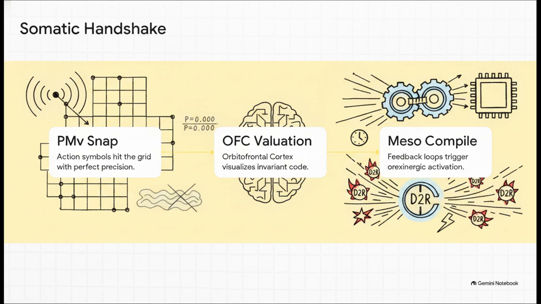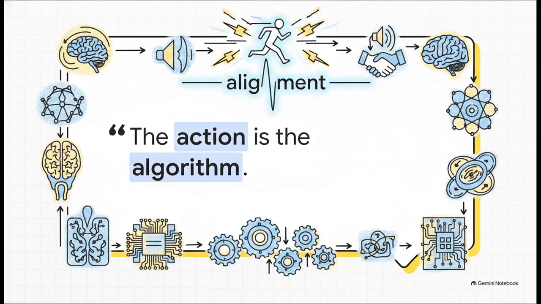And third, the meso-hypothalamic compile. D2R-dependent feedback loops trigger local or exanergic activation. It physically executes an instant zero-latency response directly on bare biological hardware. So the crucial point is this. Under the VCG architecture, meaning is never negotiated through clumsy words. The raw physical execution, the biological response itself, is the undeniable proof of alignment. As the briefing states, the action is the algorithm.